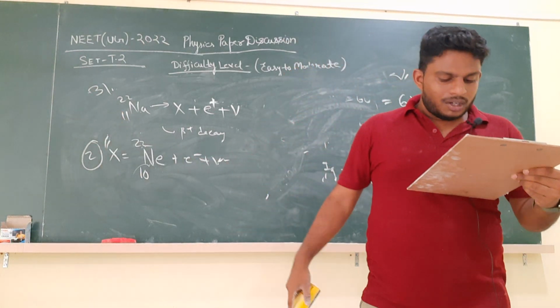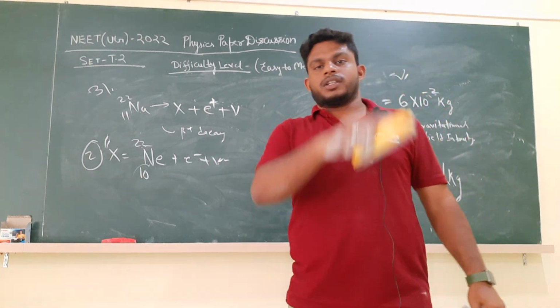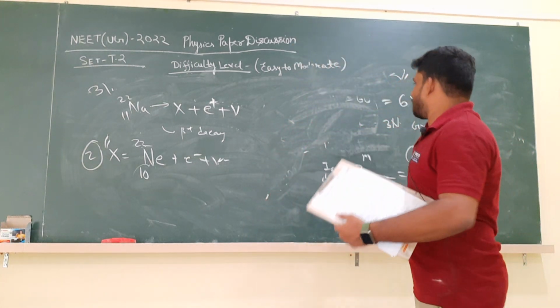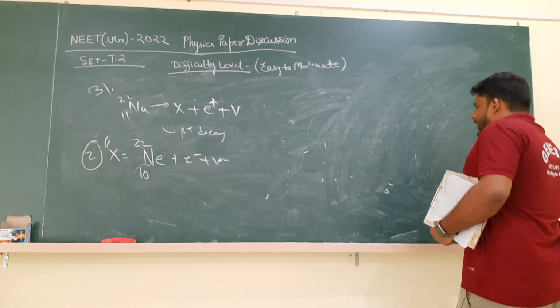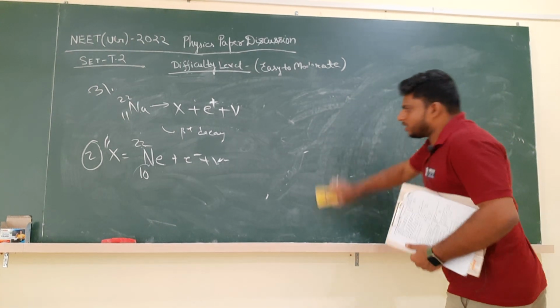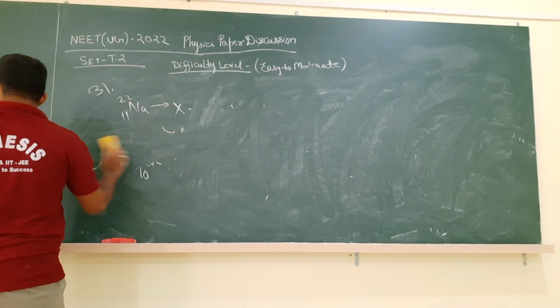So what is the option? Option 2. Electric field is always perpendicular to the equipotential surface. That we learn in the electrostatics chapter. So the angle between them is 90 degrees. That is option number 2 for question number 32.